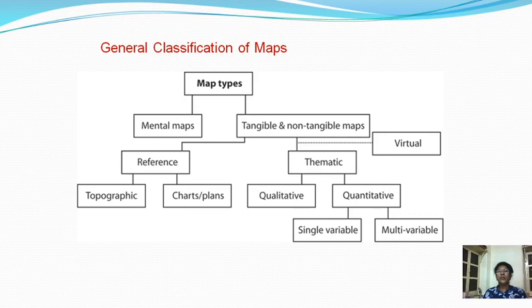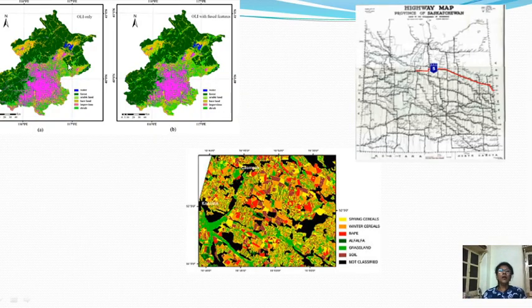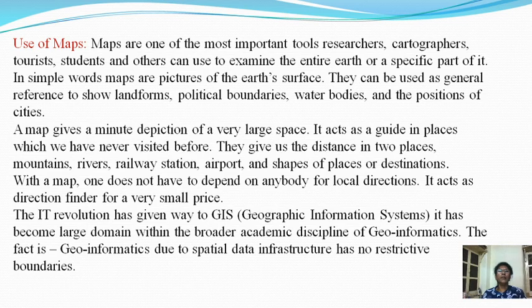Now the second subtype of tangible maps is the thematic map. Thematic maps are again divided into two, qualitative and quantitative. And quantitative maps might have single variables or multiple variables. Now these maps are examples. These two maps represent soil maps in a particular area, this map shows the highway network in a particular region, and this map represents the cropping pattern in particular areas.